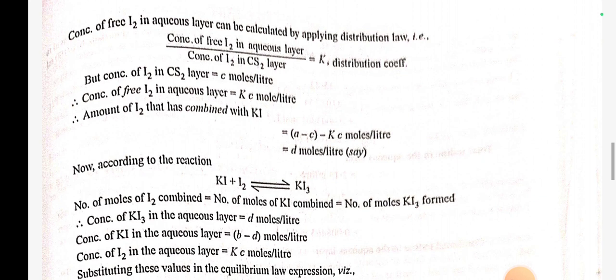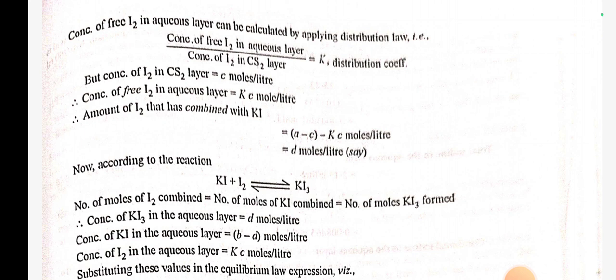Concentration of free I2 in the aqueous layer can be calculated by applying the distribution law, that is, concentration of free I2 in the aqueous layer divided by concentration of I2 in the CS2 layer is equal to K, the distribution coefficient. But the concentration of I2 in the CS2 layer is equal to C moles per liter. So the concentration of free I2 in the aqueous layer is KC moles per liter.